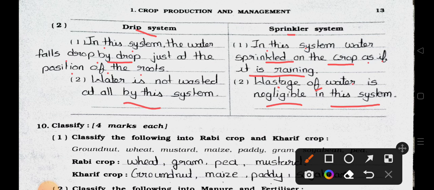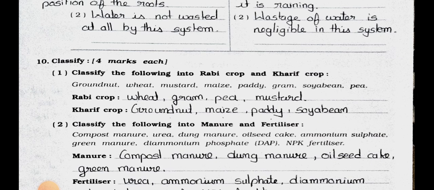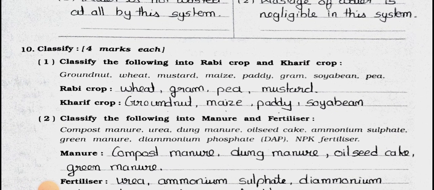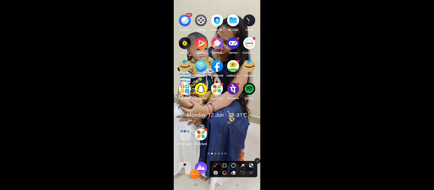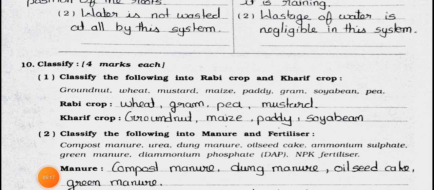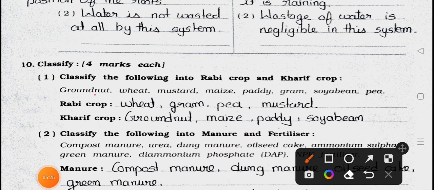Now see the main 10. Classify, 4 marks each. Number 1. Classify the following into Rabi crop and Kharif crop. First of all, we will see the crops that are given. Groundnut, wheat, mustard, maize, paddy, gram, soybean, pea.